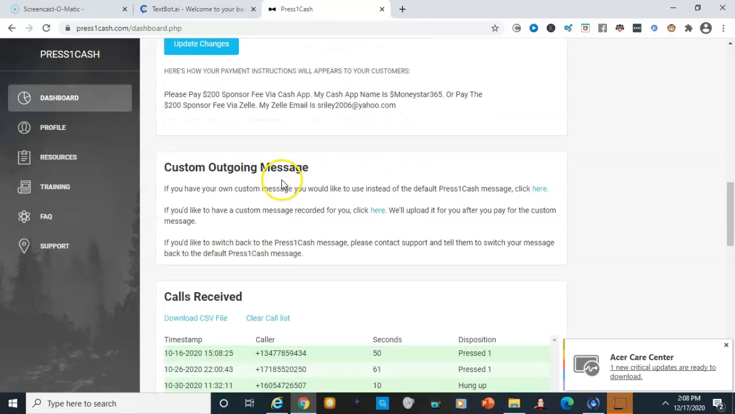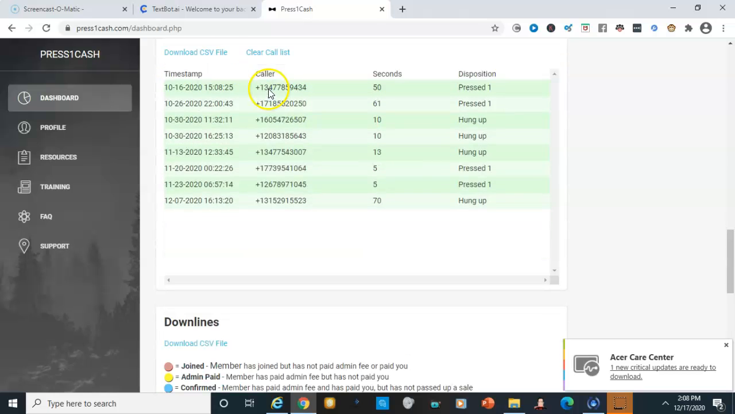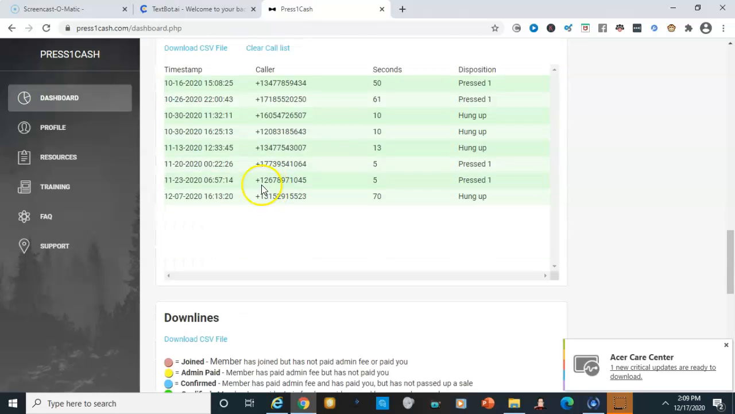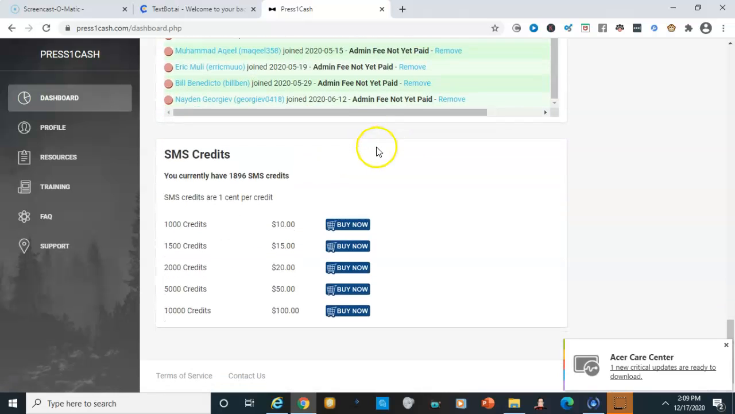You could also change your outgoing message. You will see a list of your calls that you received from your phone number here. You have a list of all your downloads there, and you'll be able to purchase credits in the back office as well. So your options will be on the side here. You have your dashboard, you have your profile, you can edit your profile, gives you a list of resources, training, FAQ, and support. Pretty basic, nothing too overwhelming, okay?